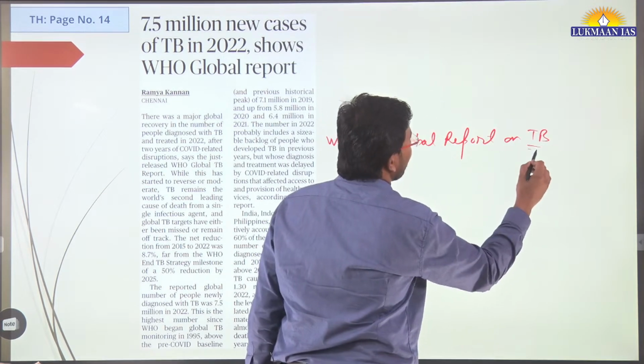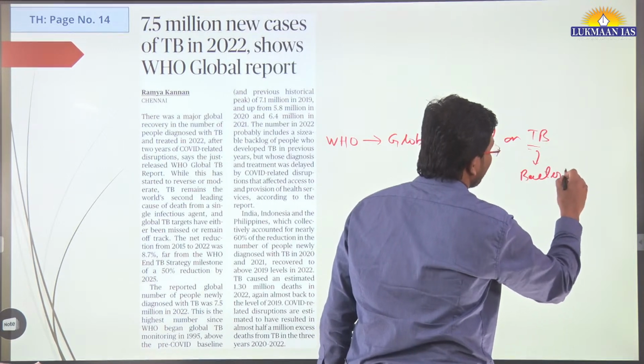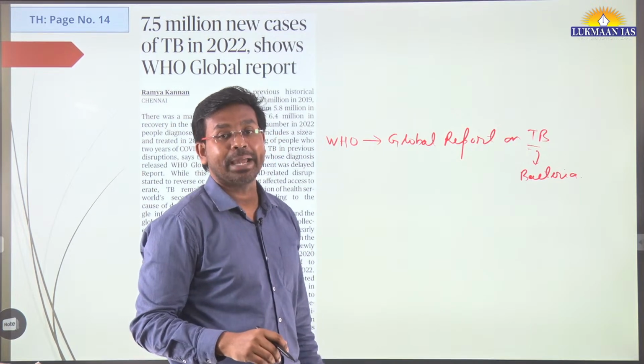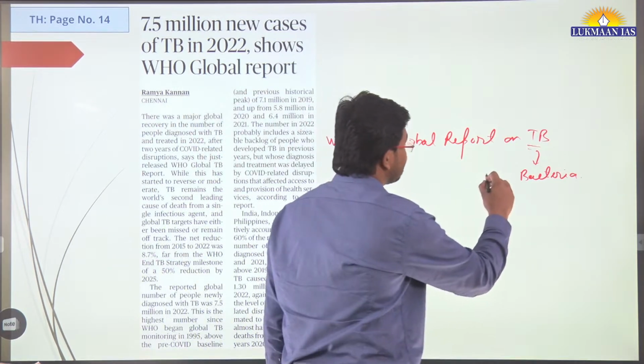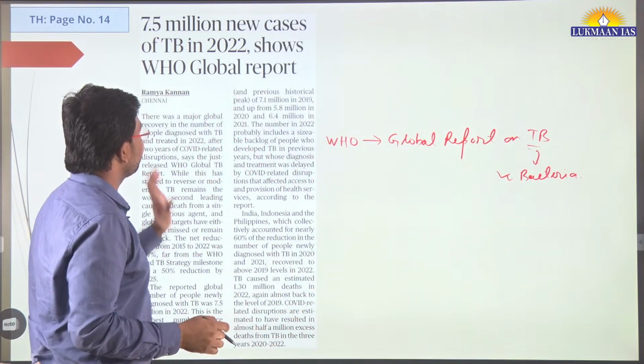Tuberculosis is caused by a bacteria, named Mycobacterium tuberculosis.